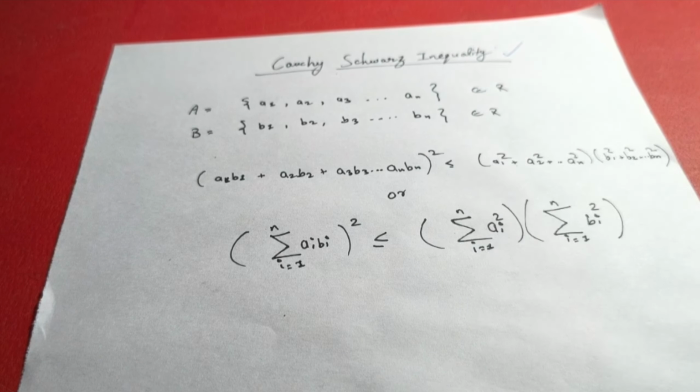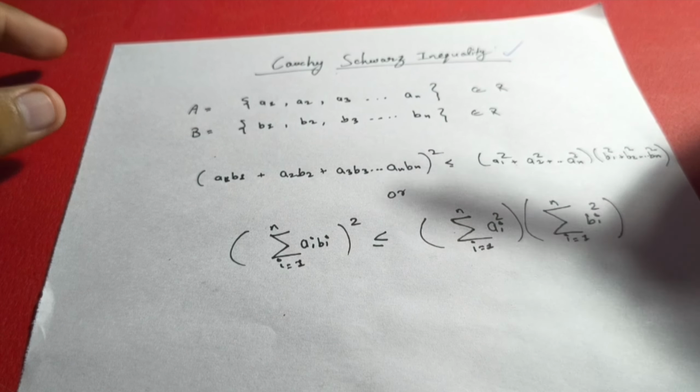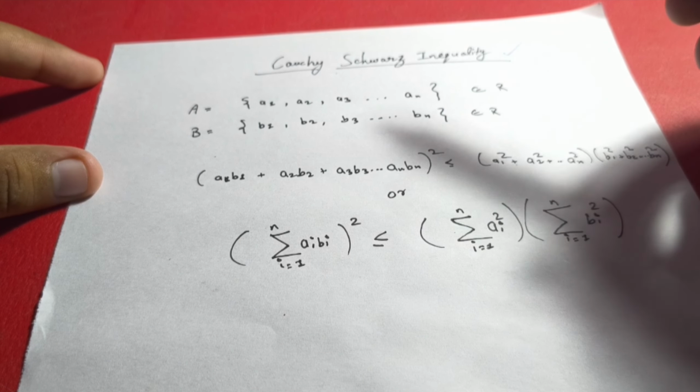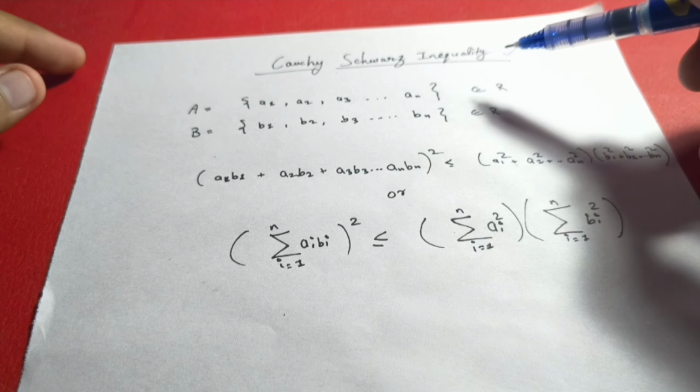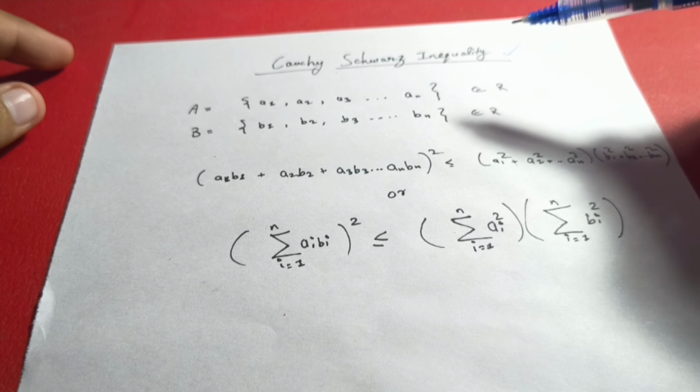Okay, now let's unlock the secret together. Okay, imagine we have two separate collections of real numbers. We call them set A and set B. So set A contains n elements, which are all real numbers, and set B also contains n real numbers.